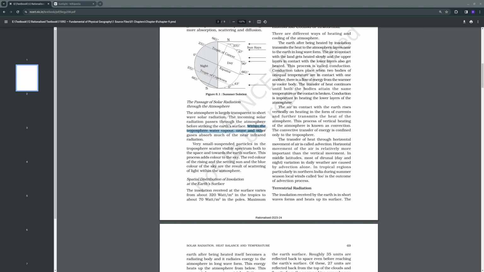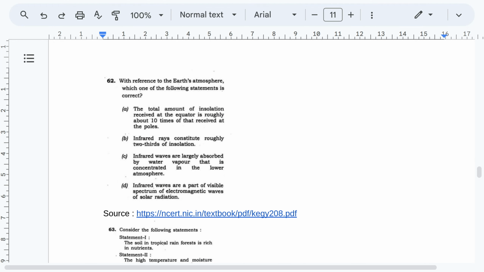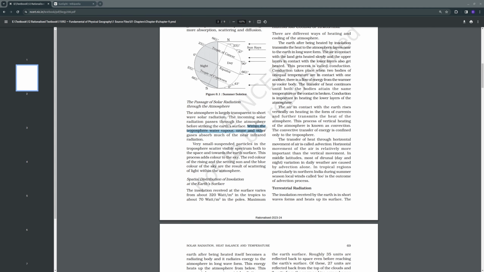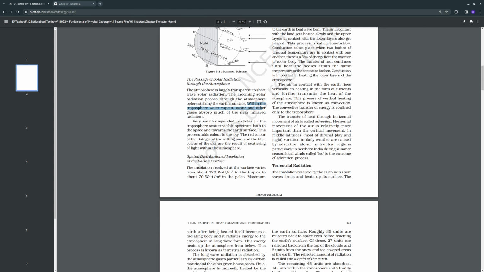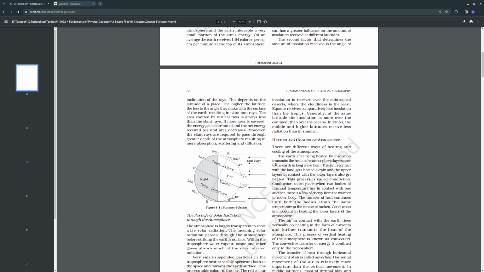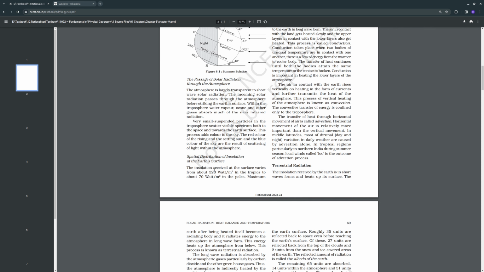Let me just go back to the question once. The third option, C, is: infrared waves are largely absorbed by water vapor that is concentrated in the lower atmosphere. So that is mentioned in the textbook itself. You can answer that just with this information, but we will see what the other information is also. Insolation received at the surface varies from 320 watt per meter square in the tropics to 70 watt per meter square in the poles. It is also mentioned that at the equator, due to the clouds, the insolation is lower than in the tropics. So we could mark our first option as wrong from this information.